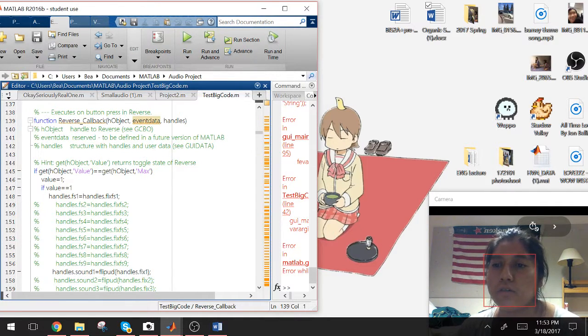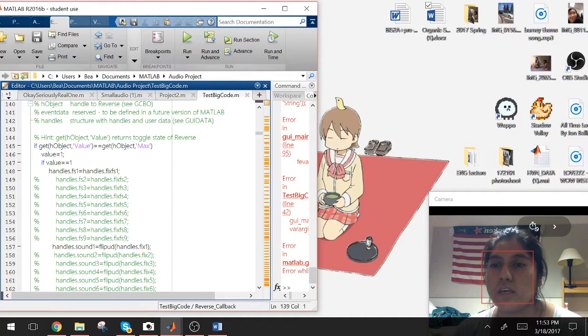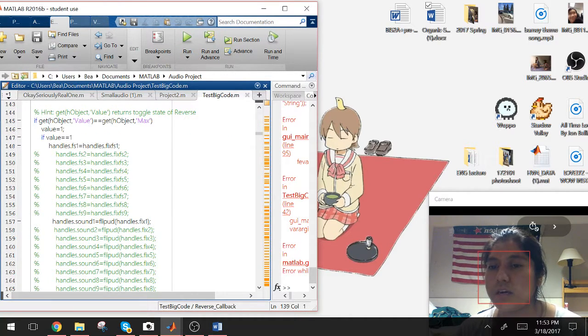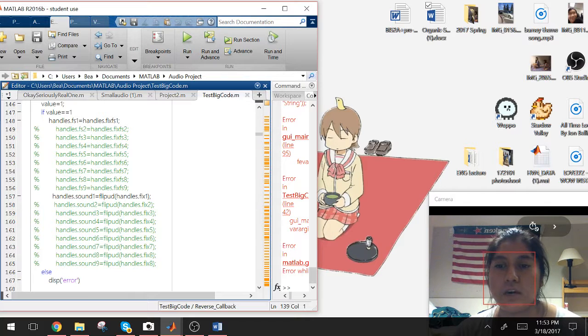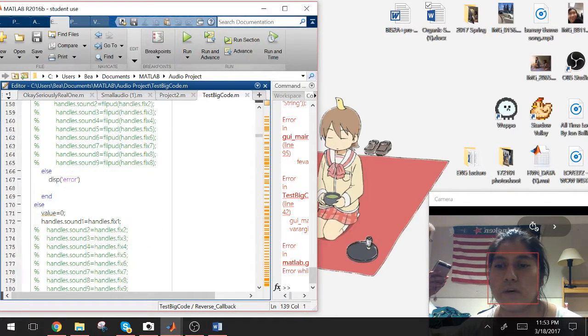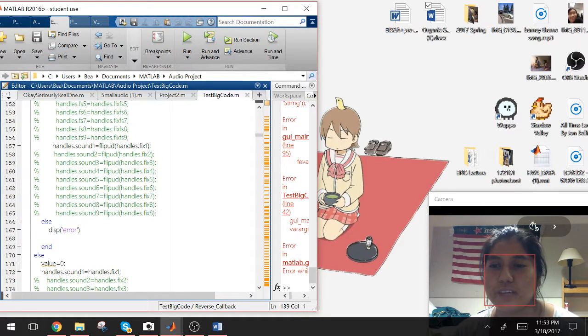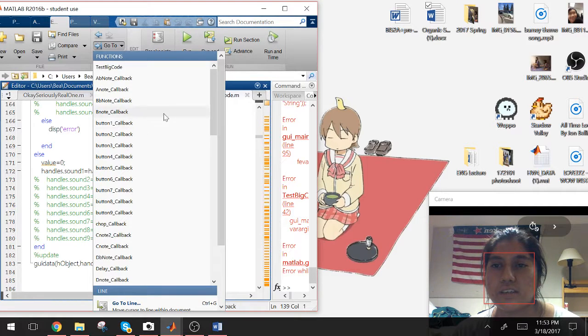If the value of that checkbox is 1, then the handle's frequency would stay the same, but we would set the sound flipped up, so that it plays the song backwards. And once they uncheck it, then it goes back to the original sound.